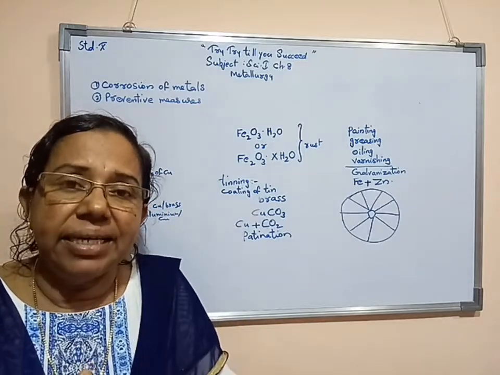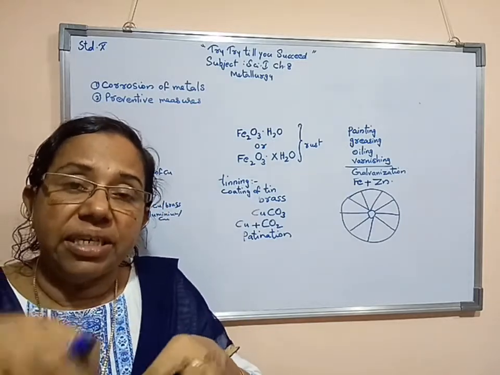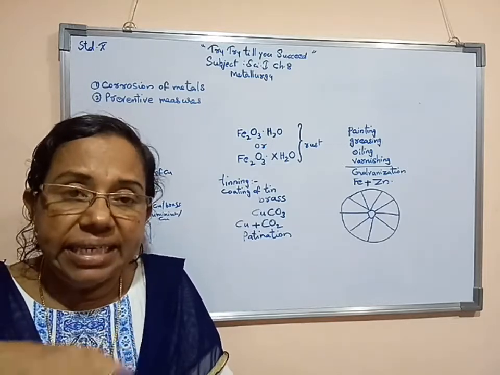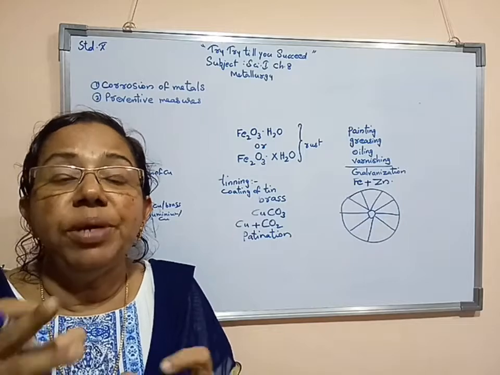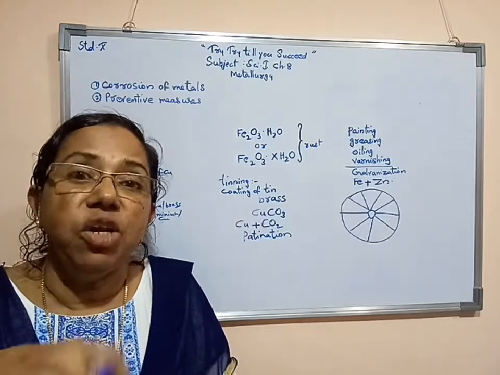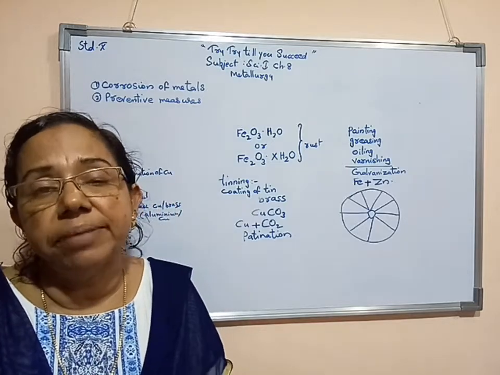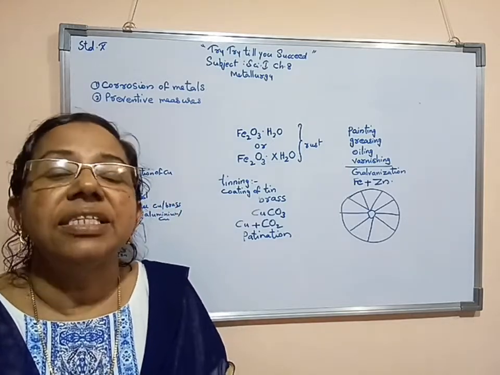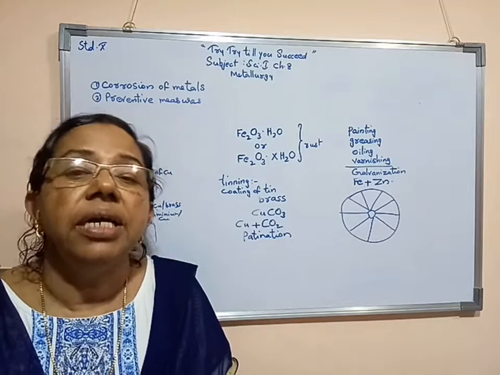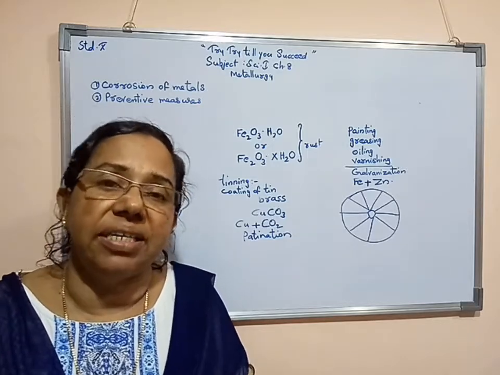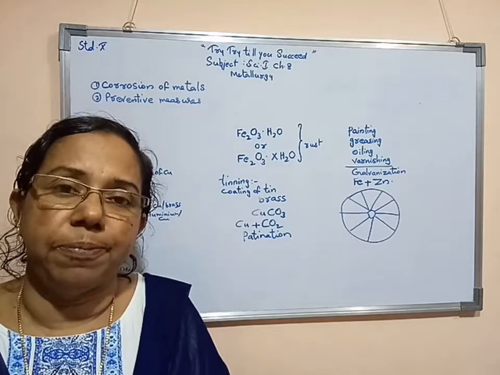Then such a tinned copper as well as brass container will have an aluminium-like look inside. In that container, if we cook food items or store food items, those food items won't spoil. It will be in a consumable condition. That means we can consume it.